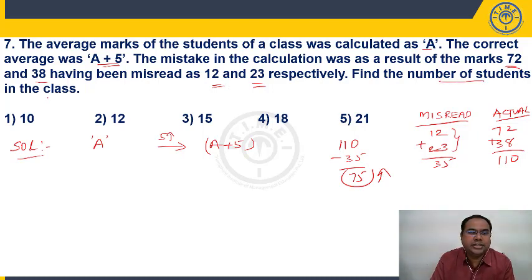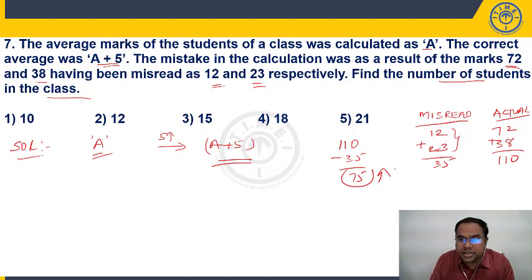Find the number of students in the class. This is slightly different. Earlier he was asking you to find the average, and the number of people was given. Now the number of people is not given, but I have a clue here. Average is A. When we make this correction, my average becomes A plus 5. That means the average is increasing by 5. When will the average increase by 5? When the marks of each member in the class increase by 5.